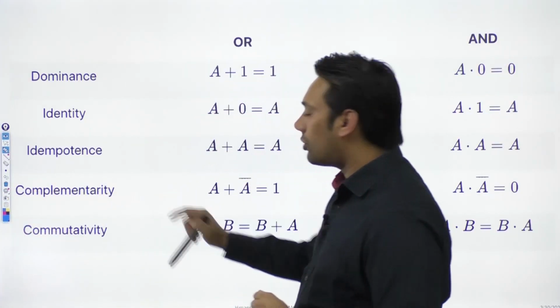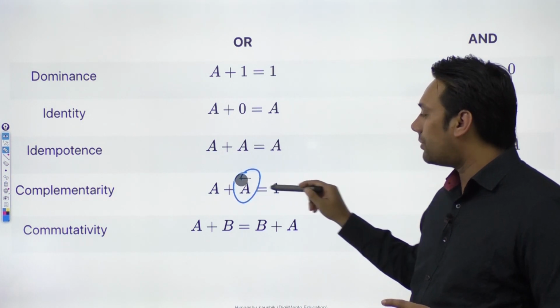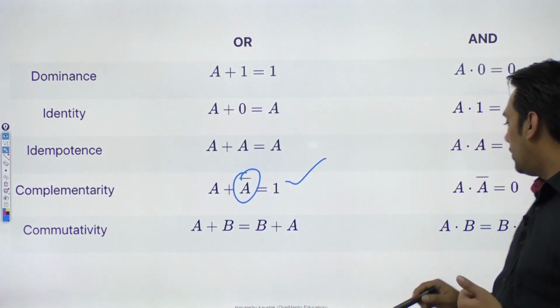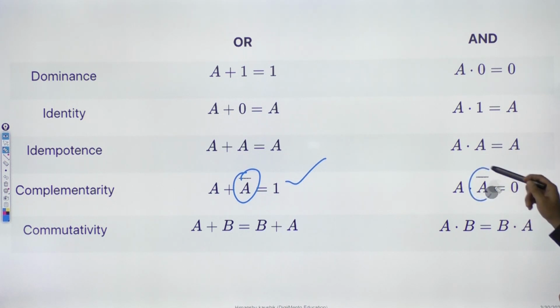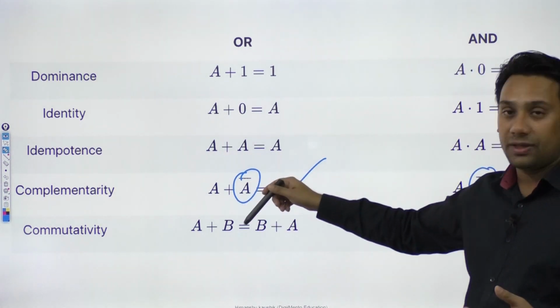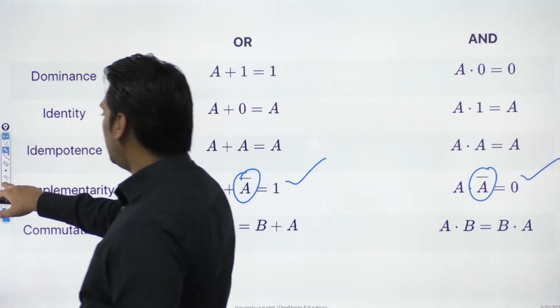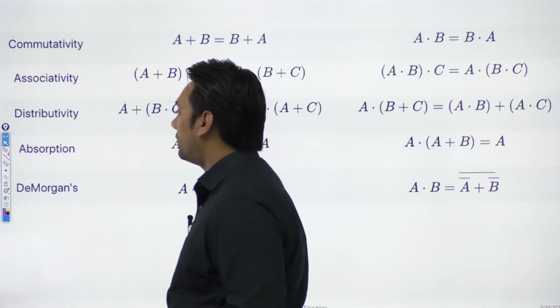So this complement represents kind of an inverse element, right? So here you can see for this complementary operation, we have A plus A complement equal to 1. For dot operation, A dot A complement is equal to 0. A plus A complement or A dot A complement जो है वो 0 है. Then we have commutativity property. If you do A plus B, then it's equal to B plus A. So whether it's A or B is equal to B or A. In the same way, A dot B is equal to B dot A, or you can say A and B is equal to B and A. So your AND operation and your OR operator both are commutative.